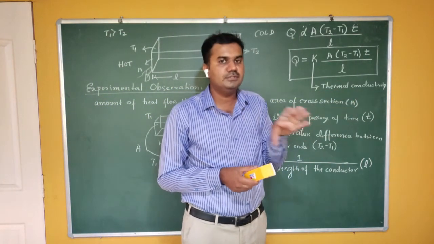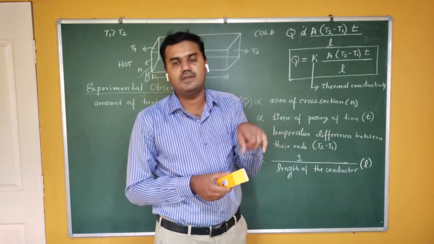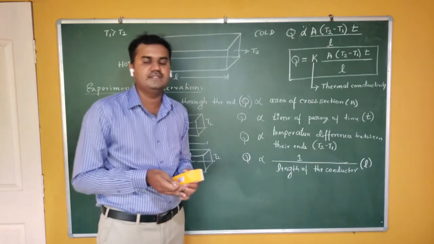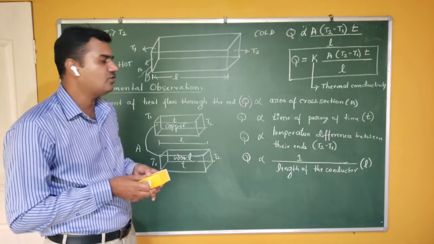The amount of heat flowing through the rod also depends on the nature of the material. It is not the same for all materials. In some materials this may be large, in some this may be small. Therefore, K depends on what?